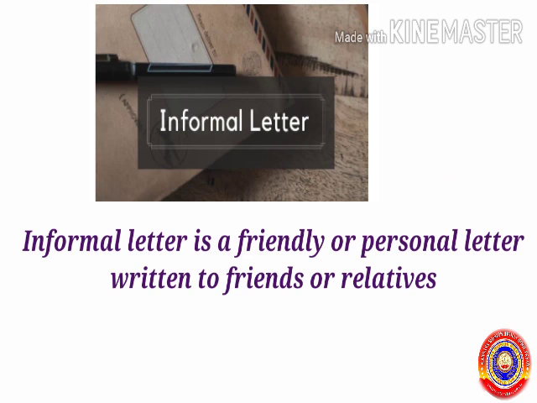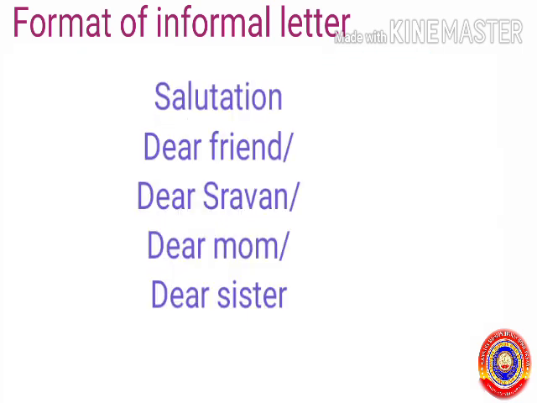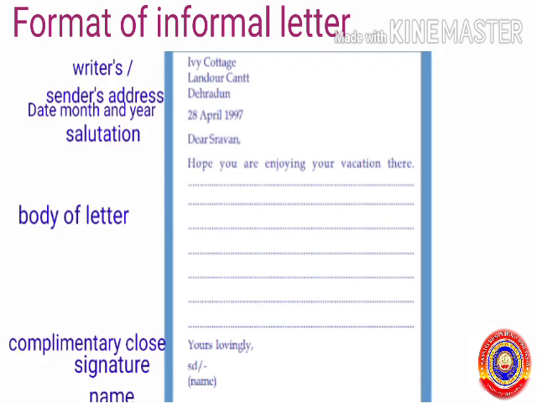Let's see the format of the informal letter. First, we have to address the person who sent or writes the letter. Then you have to leave a line. Next, we have to write the date in the order of date, month, year respectively. After leaving a line, next we have to write the salutation. Salutation is a word used to address a person. That means dear friend or name of the friend, dear sister, dear mom, etc. There is no need to write the receiver's address after this.